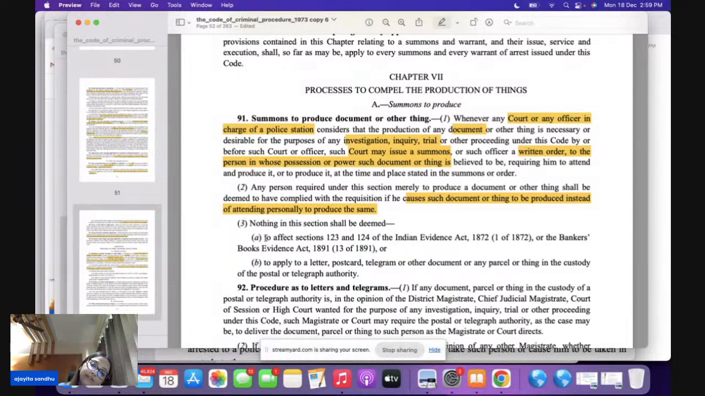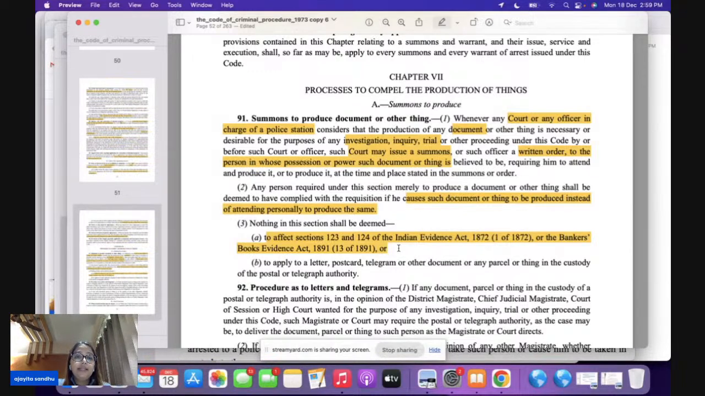Does section 95 affect these two provisions? No, nothing in this section shall be deemed to affect, please underline, this is very important, section 123 and 124 of the Indian Evidence Act or the Bankers Book Evidence Act 1891. This is your very, very, very important prelims question here. Very important. 123, 124 is not getting affected here.